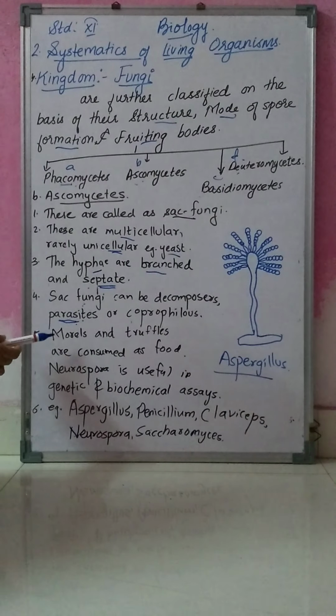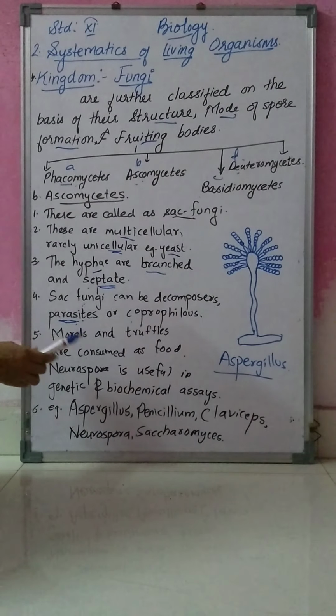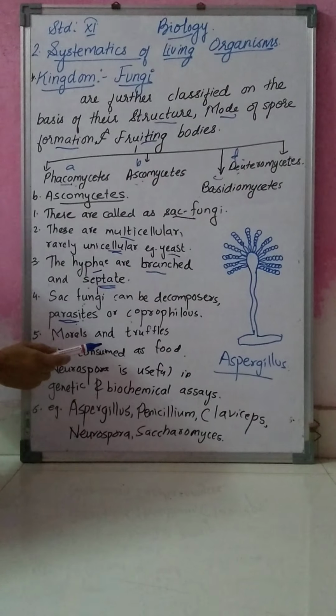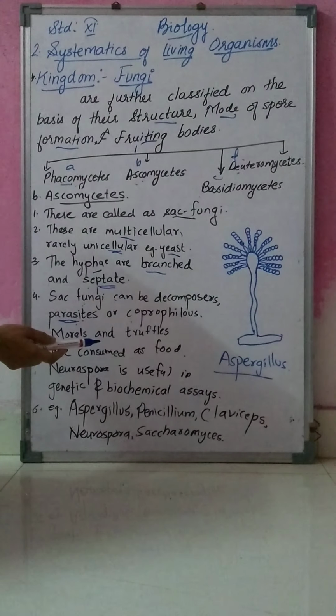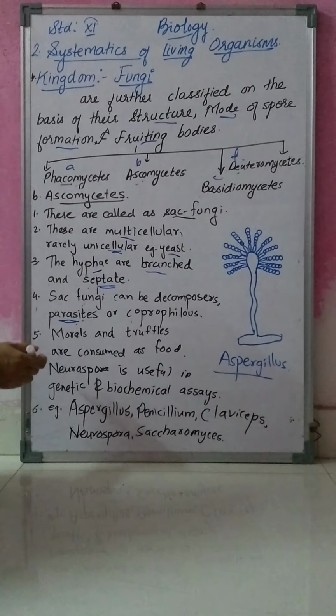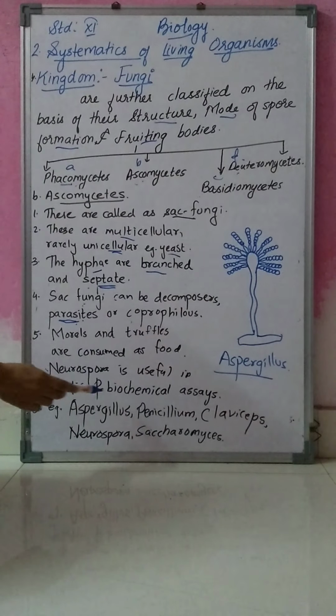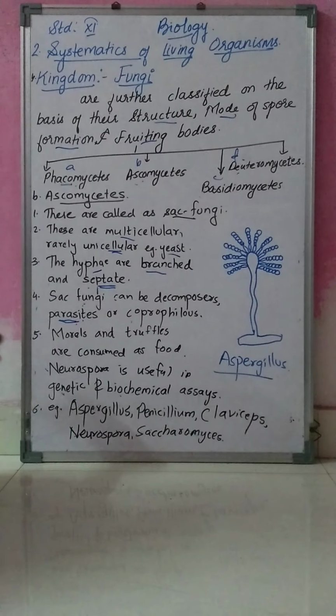Then morels and truffles are used as food. They are consumed as delicacies. Then Neurospora is useful in genetic as well as biochemical assays.